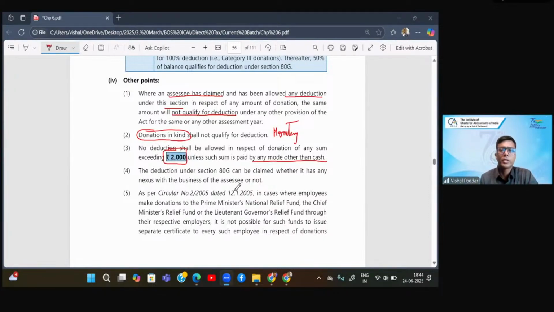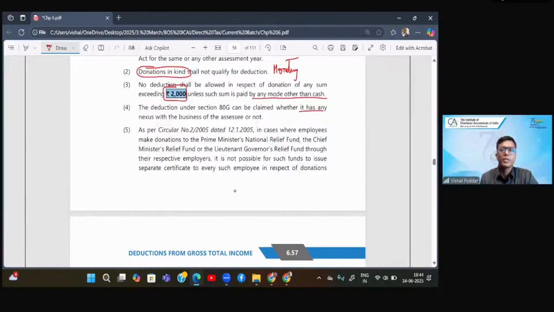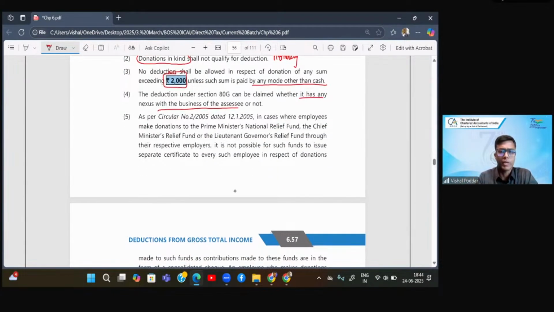Next, deduction under this section can be claimed whether it has nexus with the business of the assessee or not. This is irrelevant. Now this is what is relevant again: this circular dated 2005. What does it say? Where employees make donations to the Prime Minister's National Relief Fund, which is now also called the PM CARES Fund, the Chief Minister's Relief Fund, Lieutenant Governor's Relief Fund, etc., through their employers. Again, this happened at the time of COVID, when the government urged people to donate to the PM CARES Fund. Now, people can donate as small an amount as 100 rupees.